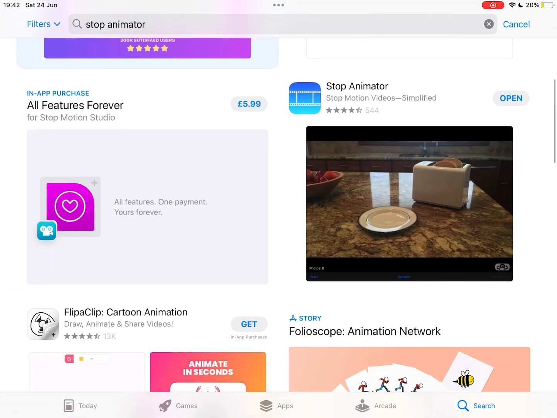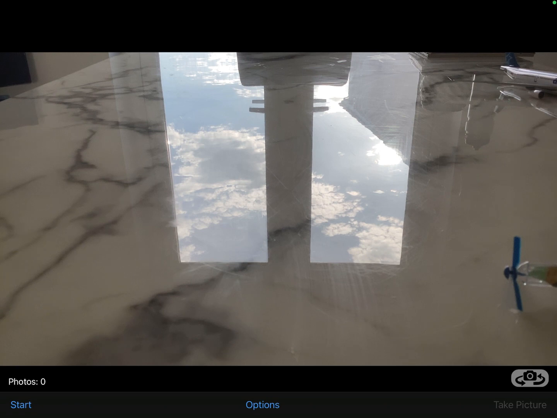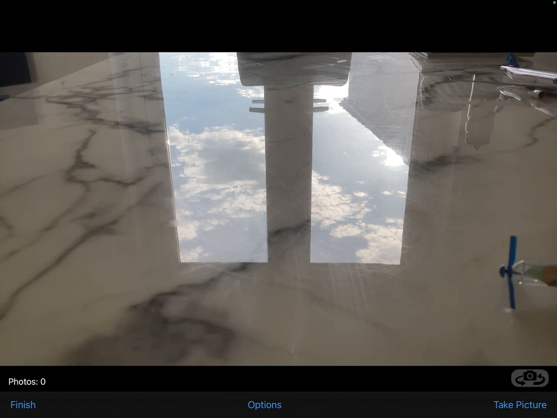As you can see, I already have this downloaded, but you should download this and then you'll be brought to this page once you open the app. Click the Start button and start taking pictures of whatever you're going to animate or make move.